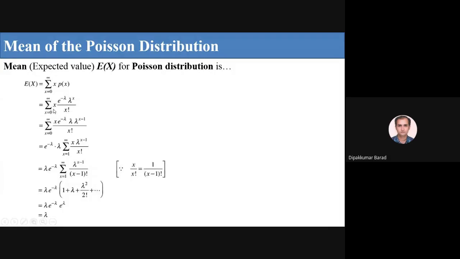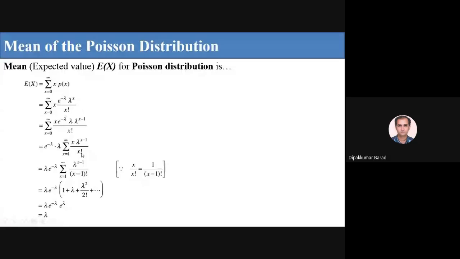Here, e raised to minus lambda is a constant, so we can take it out as common. If I write lambda raised to x as lambda into lambda raised to x minus 1, then we can also take lambda as common. Now what we get is x into lambda raised to x minus 1 upon x factorial. If I cancel out this x, then in the denominator I get x minus 1 factorial.